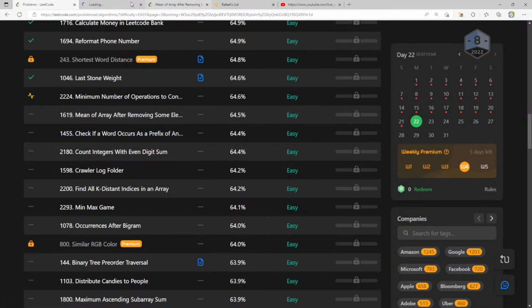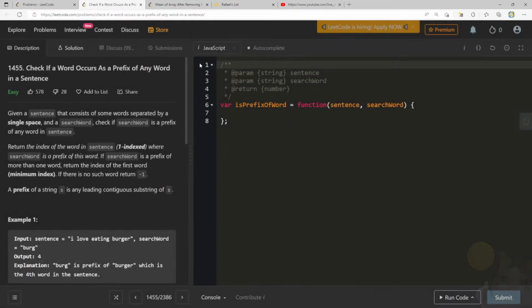Check if a word occurs as a prefix of any word in a sentence. Given a sentence that consists of some words separated by a single space and a search word, check if the search word is a prefix of any word in the sentence. Return the index of the word in the sentence where the search word is a prefix of this word. If the search word is a prefix of more than one word, return the index of the first word.